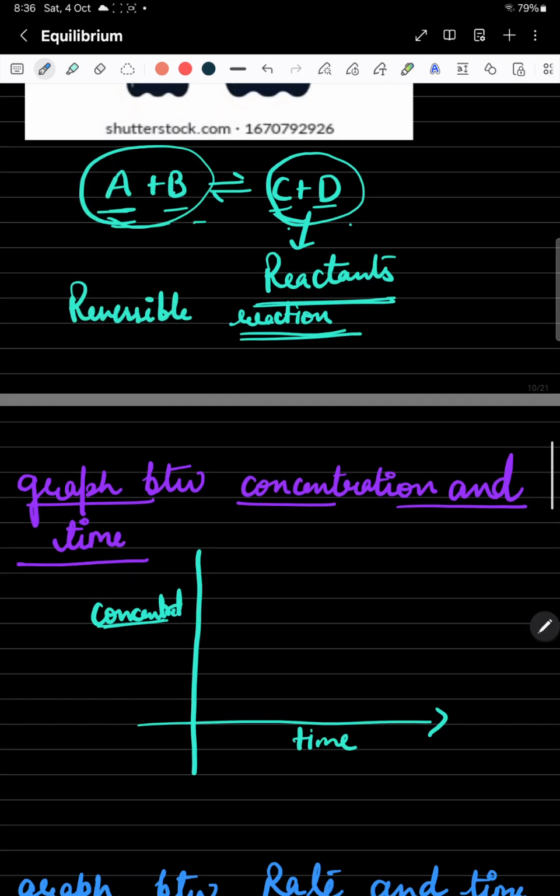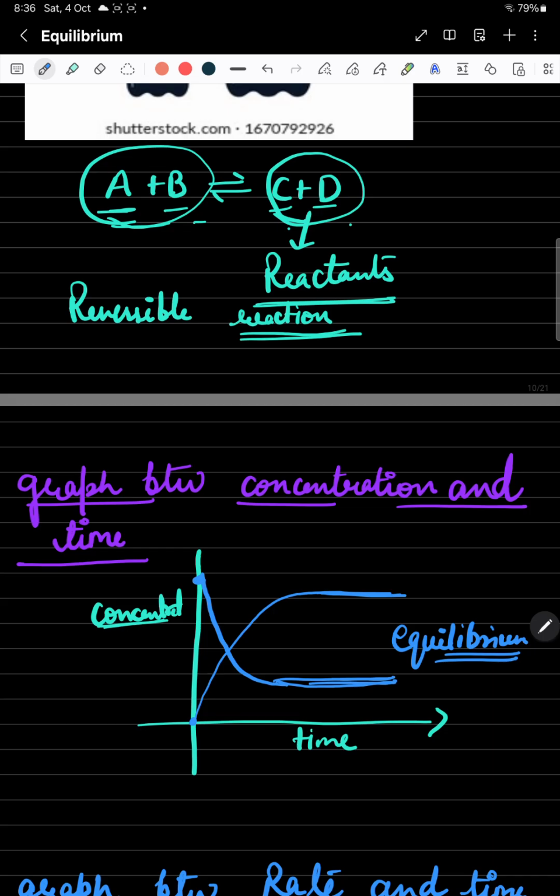The concentration of A and B is very high initially. After some time it starts decreasing. The concentration of C and D was initially very low, and after some time it starts increasing. A stage comes where both concentrations become constant, and this is known as your equilibrium condition, where both concentrations become constant, not equal.